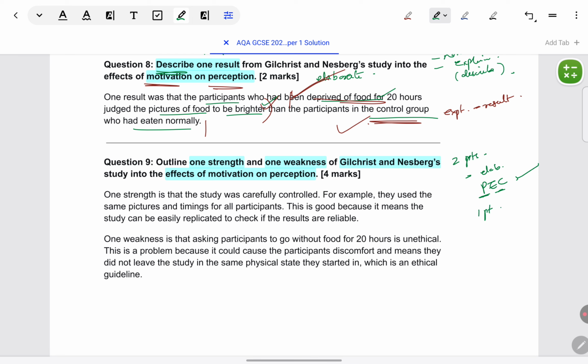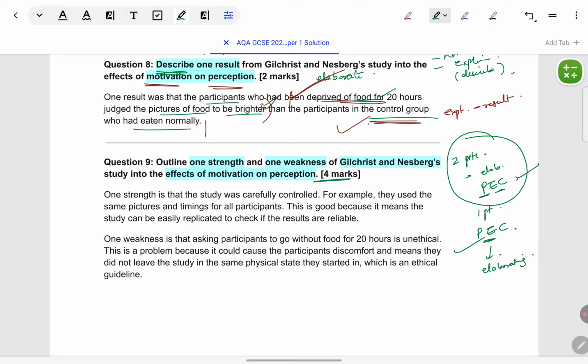Alternatively, take just 1 point and develop it into a full PEC. I would suggest really elaborating on the E part to justify 4 marks. Most students find the first approach easier, taking 2 points and giving each in a PEC format. So that is what is followed here. But when I show you the model answer, I'll explain the alternative format also.